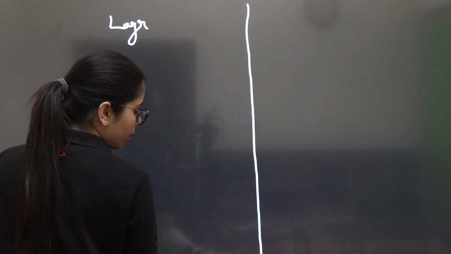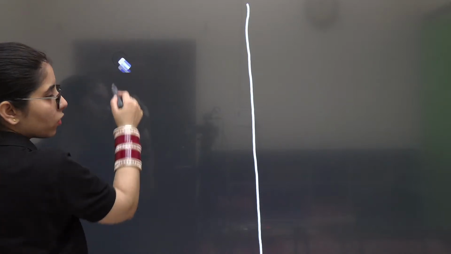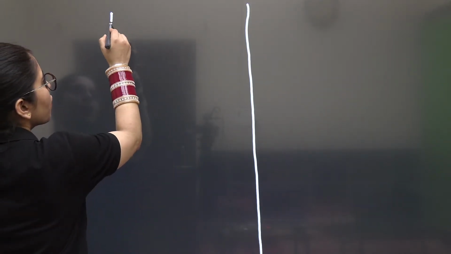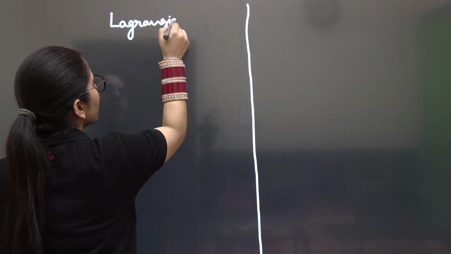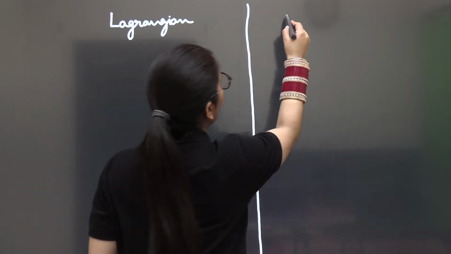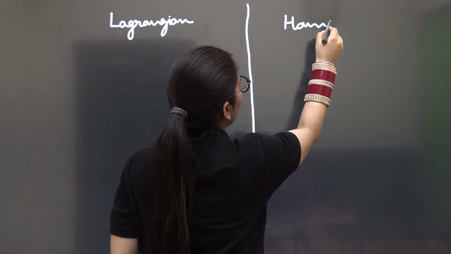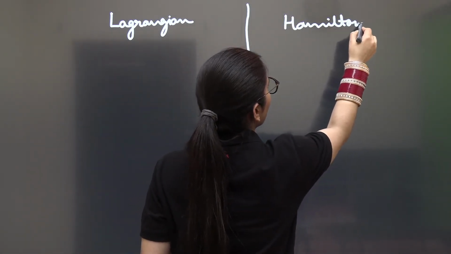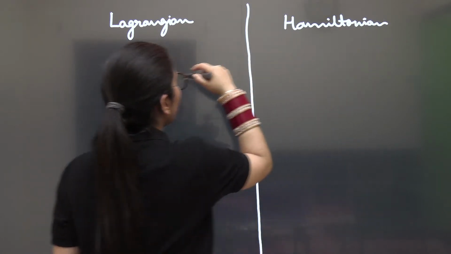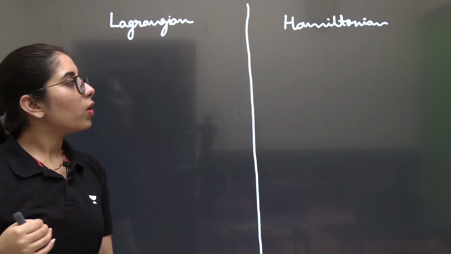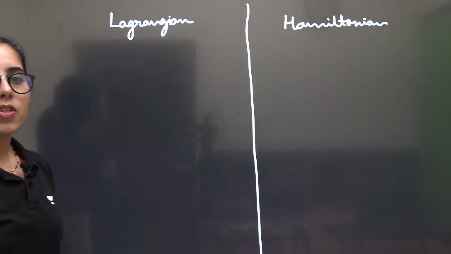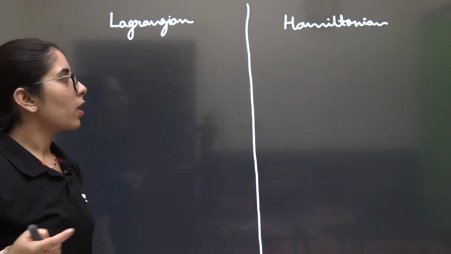So I'm going to make two partitions. One side we will write everything related to Lagrangian. Another side we will consider everything related to Hamiltonian. Done? So what will happen in this case? When I consider all the formulae related to Lagrangian here, what will it give you? So look at this. What are the points you have to consider?